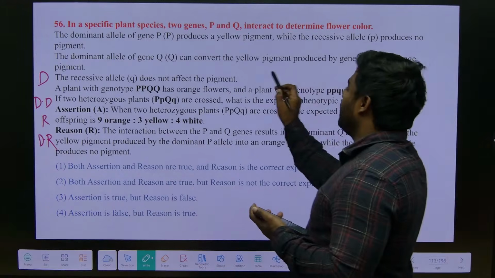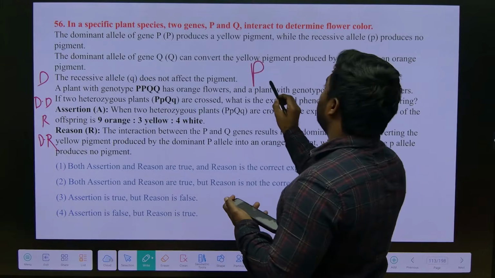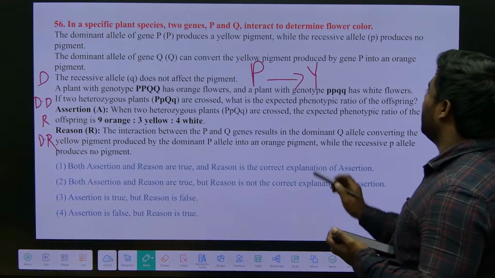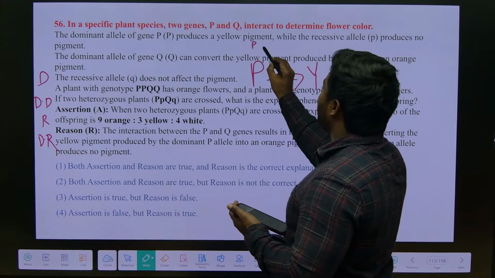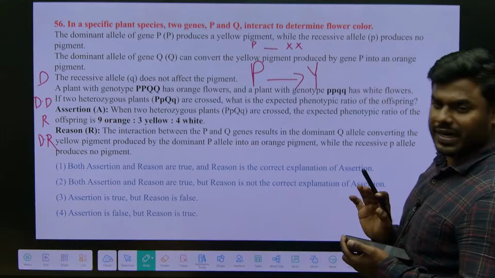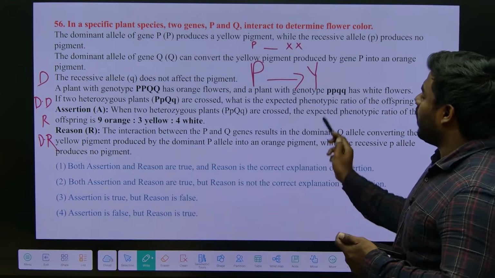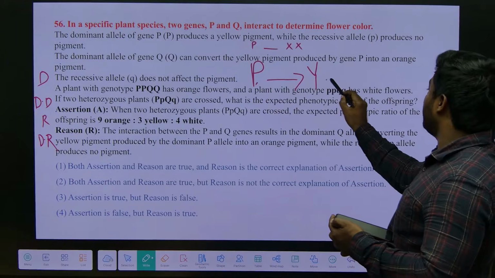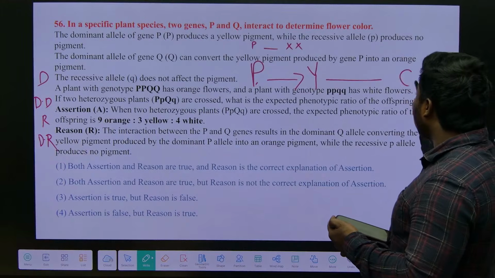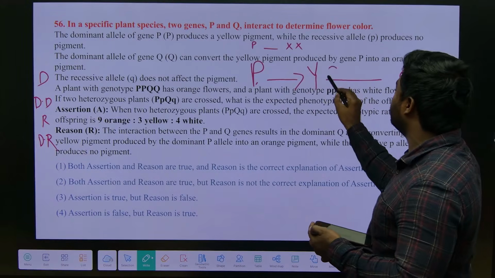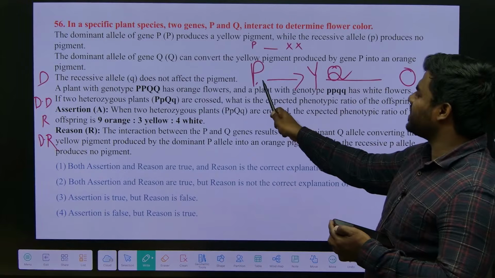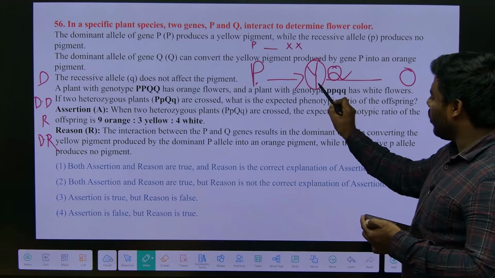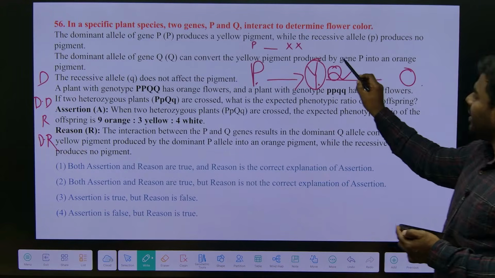Now, what is the question? Dominant P produces a pigment called yellow. Clear? Recessive p never produces any pigment. What is the function of dominant Q? Whatever pigment is produced by the dominant P, that pigment can be converted into orange by Q. You're getting the point. What is the function of dominant P? Producing a yellow pigment. That yellow pigment is converted by Q.